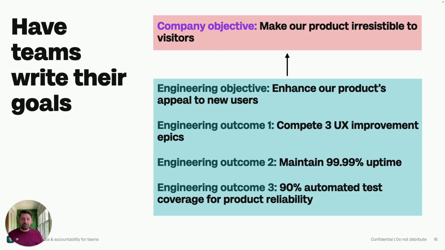Now, once they've written their goal that's aligned, again, they can go off and make the rest of them up to them. They might have professional development goals for their team that they want to roll out, mentorship goals, who knows, anything that's specific to how they operate and how they want to work. Those are the things that they can continue to build on. And really, once we have worked on all of these goals, we've figured out what we want to work on, they're going to then publish their goals too.